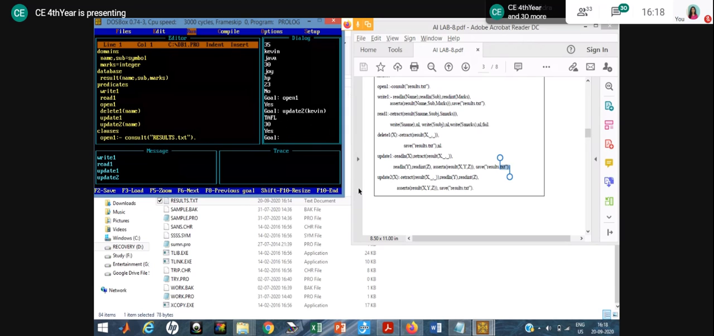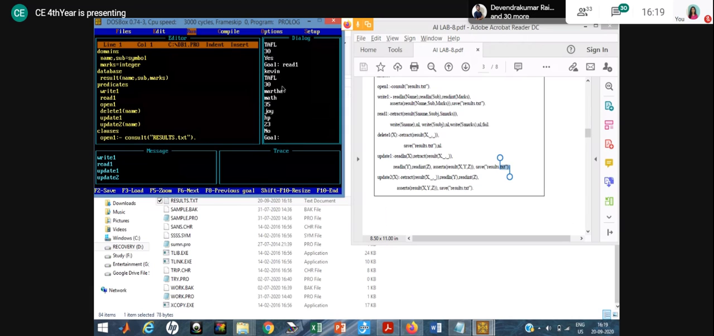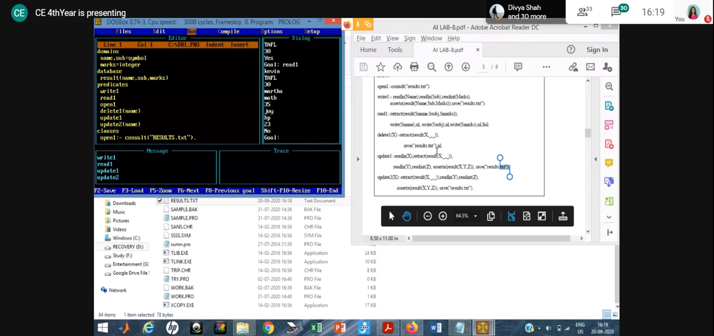Okay. So now when I read the data, everyone, see the result. Again, the sequence is changed because of retract. It deleted from the working memory. Now it will show you Joy, Martha, and then Kevin. Right? So in this way, the update is done. And similarly, all of you can try for delete.